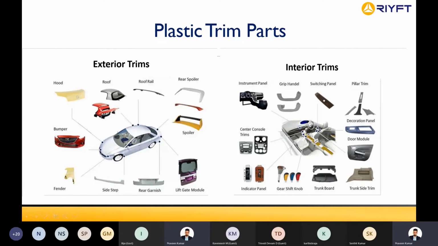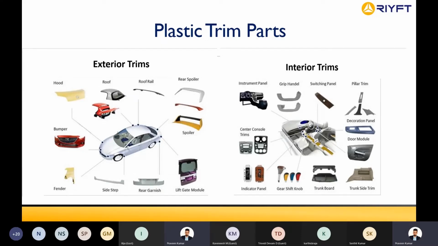Your center console, where you have your infotainment panels, your multimedia system, where you have your AC controls, your volume controls, everything. That cluster is called your center console. Your indicator panels, your gear shift knobs, your trunk hold, your trunk board. You have your door module. This is the inner side of your door. We use plastics here.